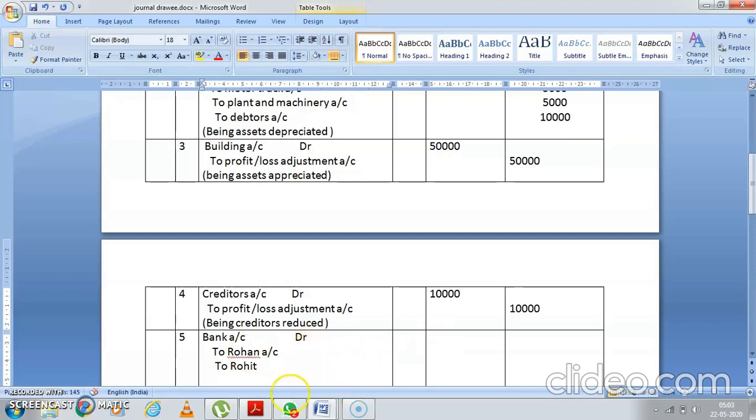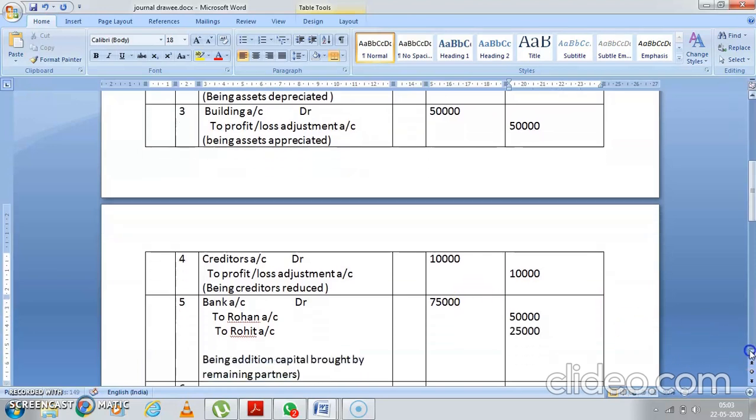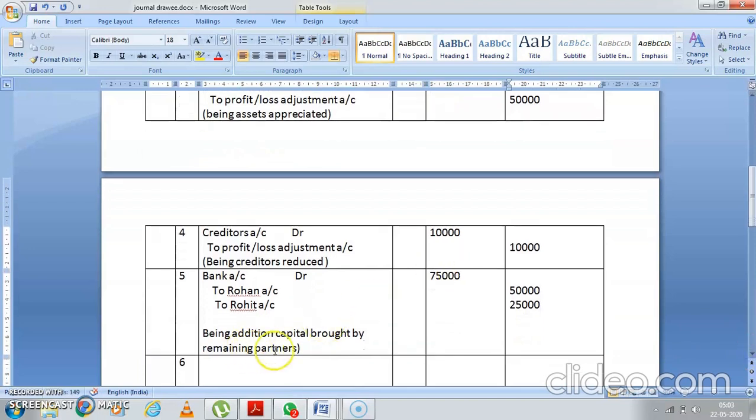How much cash they are bringing in? Rohan is bringing 50,000 and Rohit is bringing 25,000. So total comes to 75,000, being additional capital brought in by the partners.